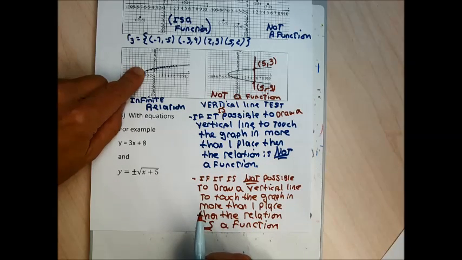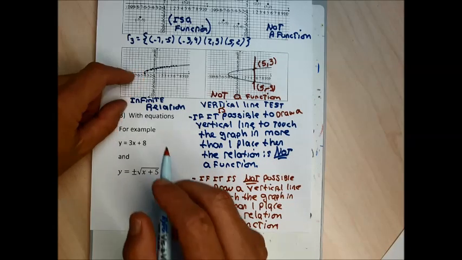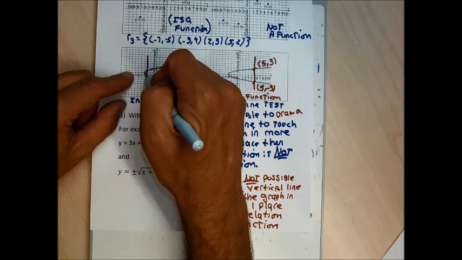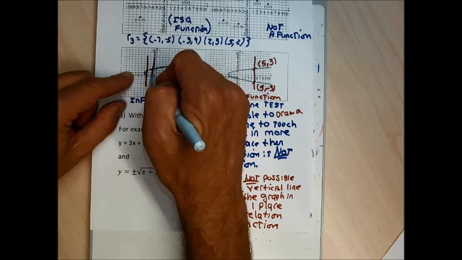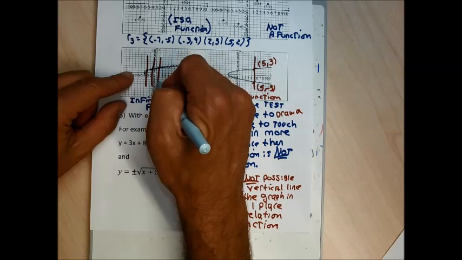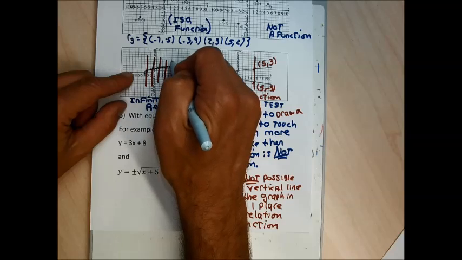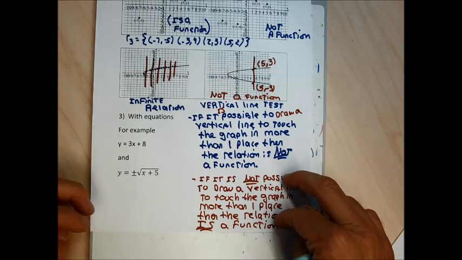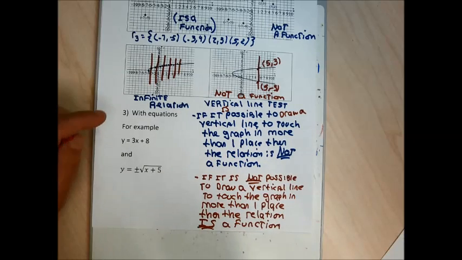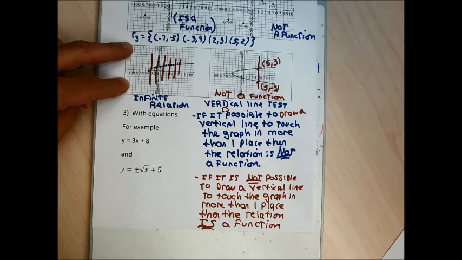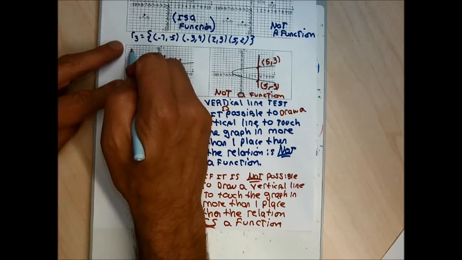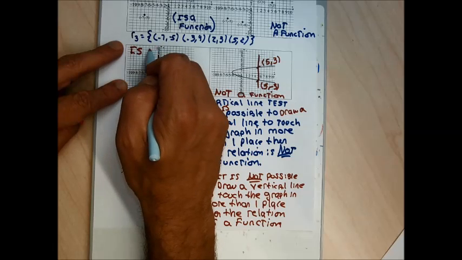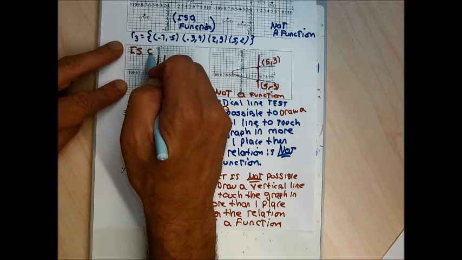For relation 5, no matter what vertical line I draw through the graph, it won't ever touch the graph in more than one place. It's not possible to draw a vertical line to touch the graph in more than one place. So this relation is a function, or we can say y is a function of x for this relation.